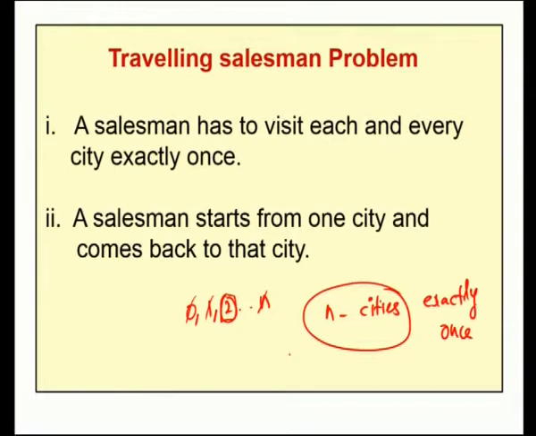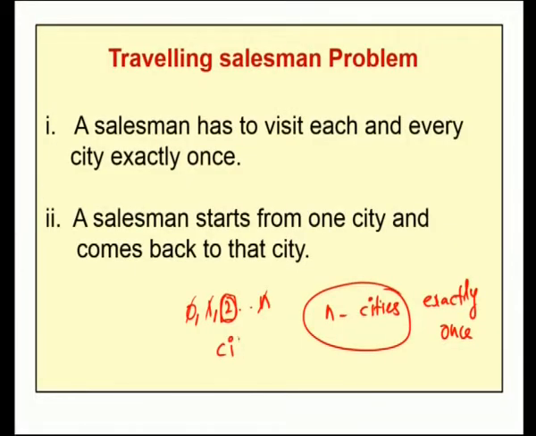So, a traveling salesman problem is one where a salesman has to visit n cities, each and every city exactly once, and again come back to the same place in such a way that the total transportation cost is minimum. Such a problem is called a traveling salesman problem. He has to visit all the n cities exactly once and come back to the place where he starts, in such a way that the total transportation cost or total transportation hours is minimum.